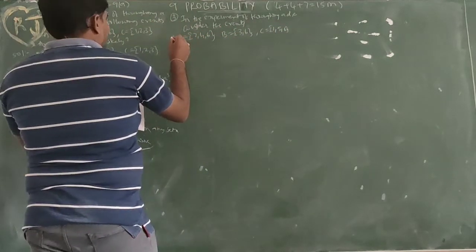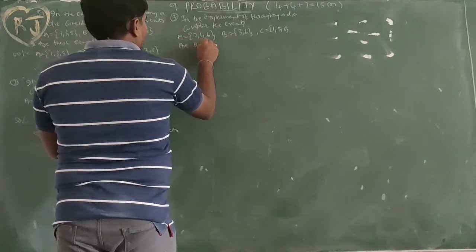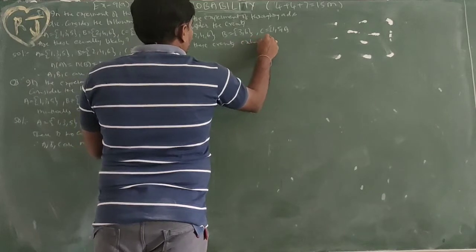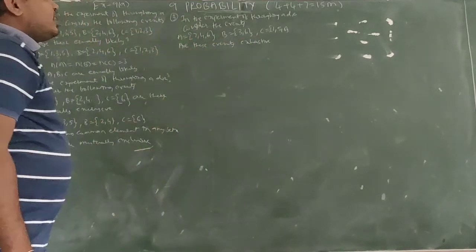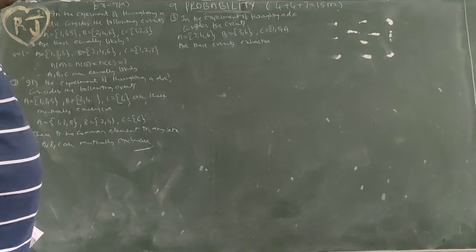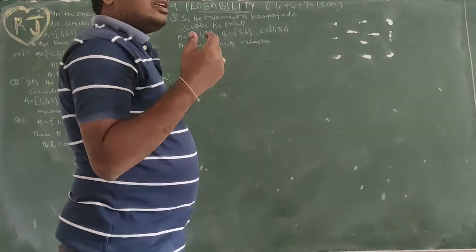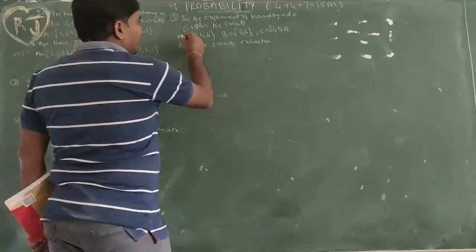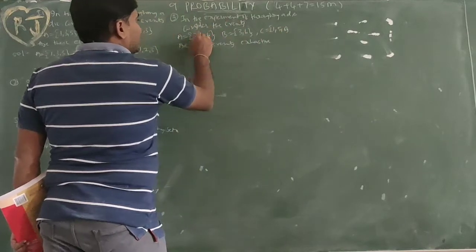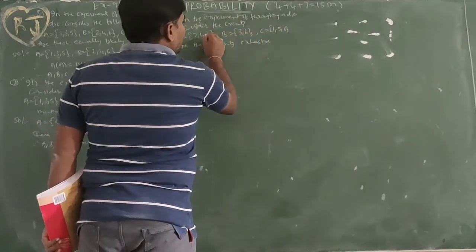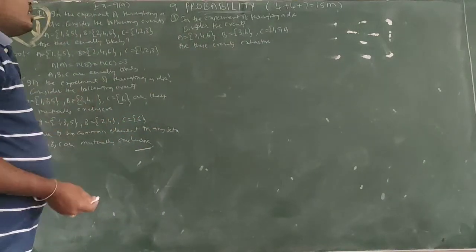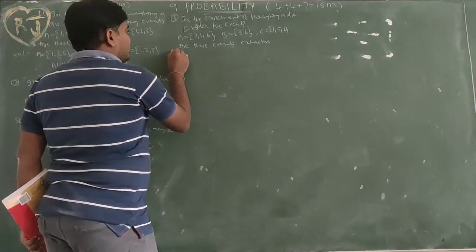Are these events exhaustive? Exhaustive means the union should be equal to the sample space. What is the sample space? When we are rolling a die, the choices are 1, 2, 3, 4, 5, 6. Is 1 here? Yes. 2, 3, 4, 5, 6 are all here. So it is exhaustive.